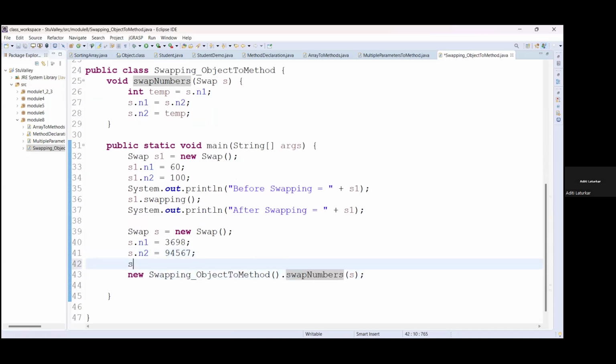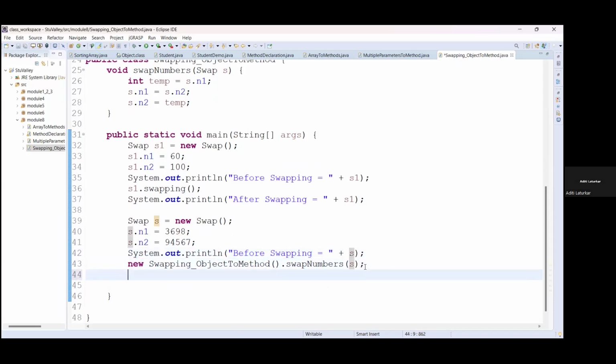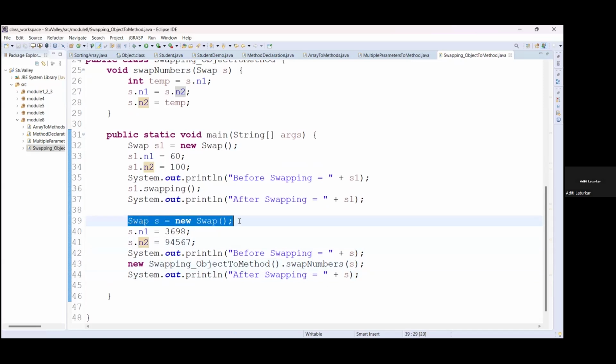I'm calling a method, so we will display this: before swapping values of s object, and after swapping values of s object. We will see here. Basically we can create this object and pass that object directly to the method call.